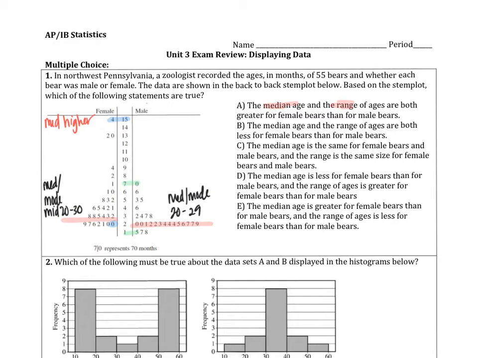So the range is definitely higher for females. So after you search through your options, the best answer is A. The median age and range of ages are both greater for female bears than for male bears.